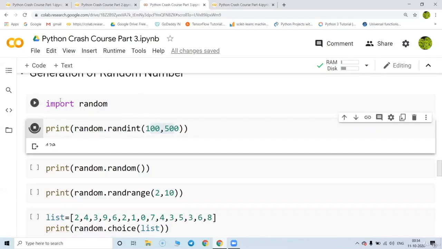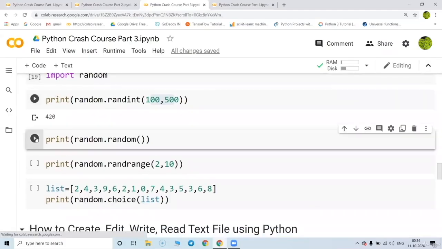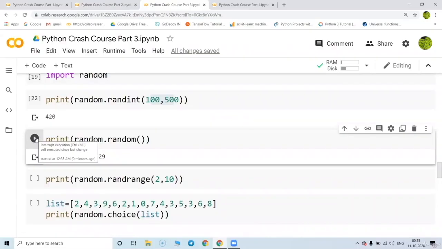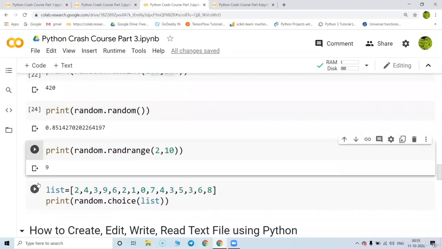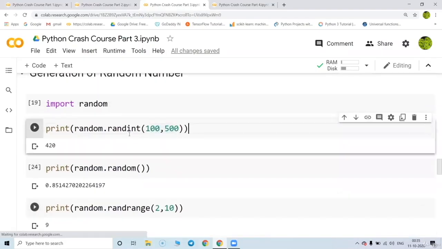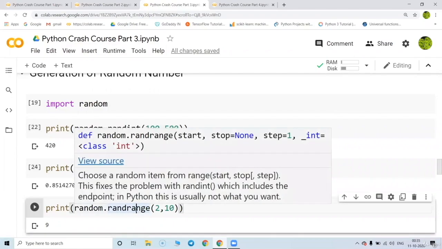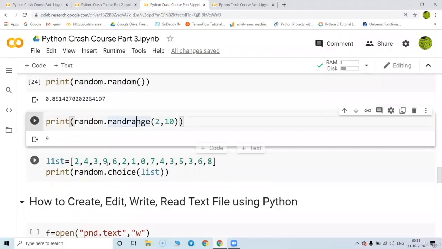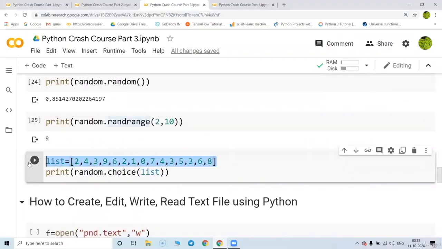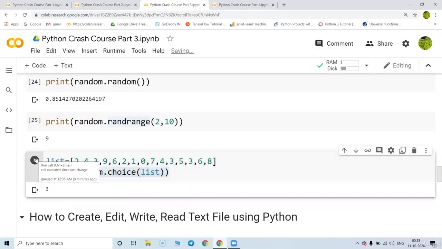Great. You can create a random fractional value also. You can create a random integer. It works as randint, and randrange works almost the same. Great. Suppose you have a list of values and you want a random choice out of that. You can also do that using random.